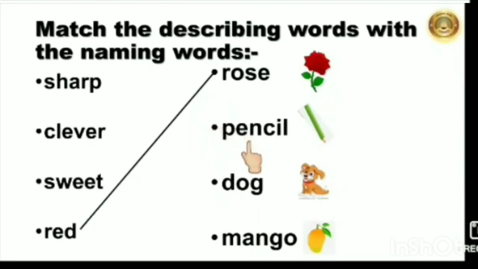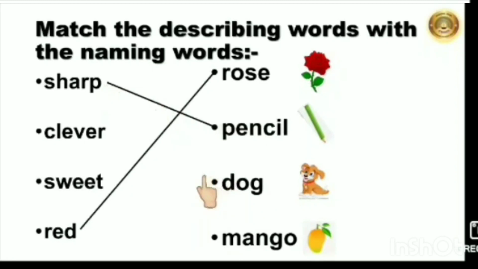Pencil. Here, can a pencil be clever? No. Can a pencil be sweet? No. Can a pencil be red? But here, the pencil is green. So what is the option left here? Sharp. The pencil is sharp. So the pencil is described with the word sharp.